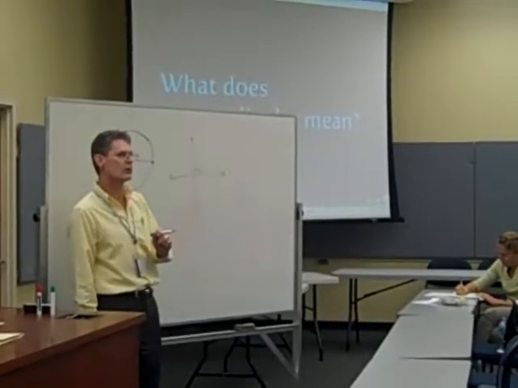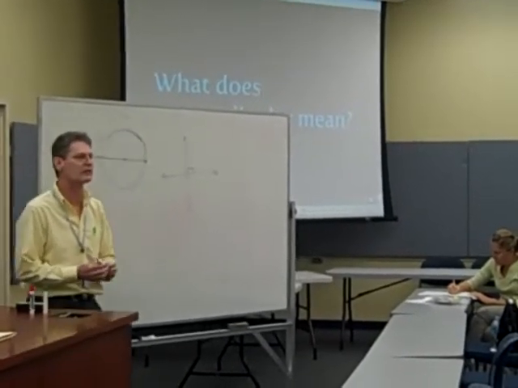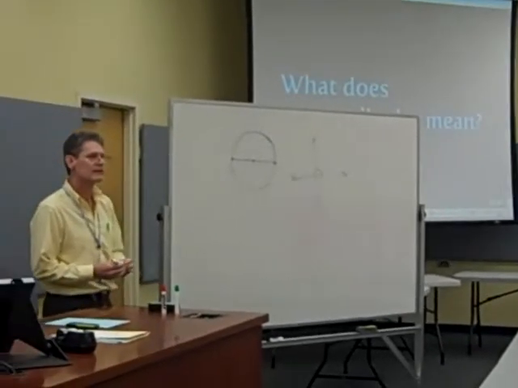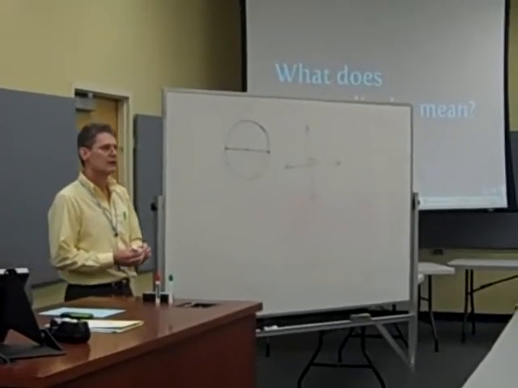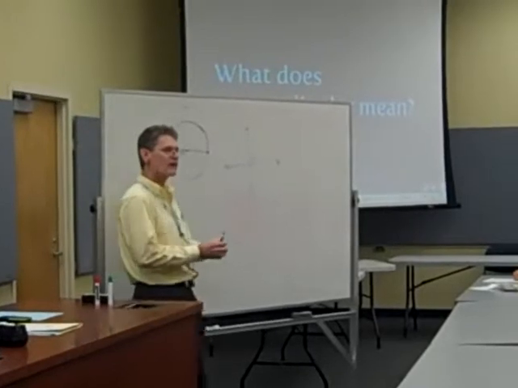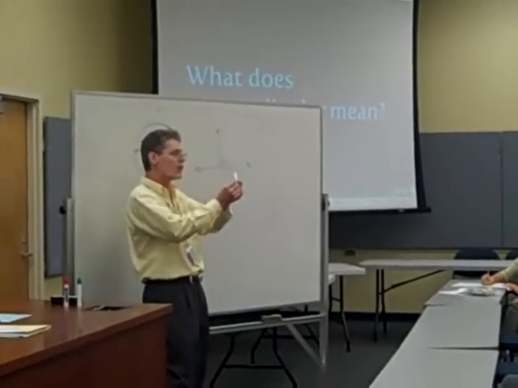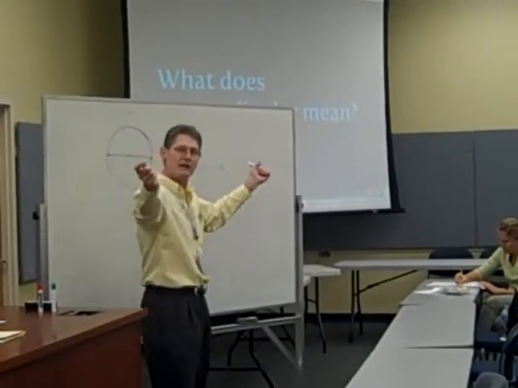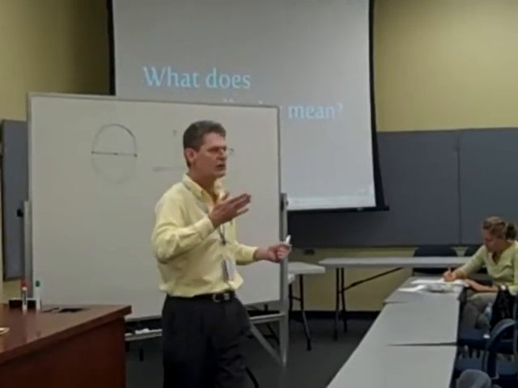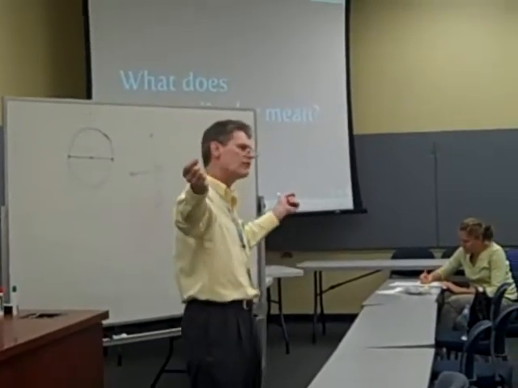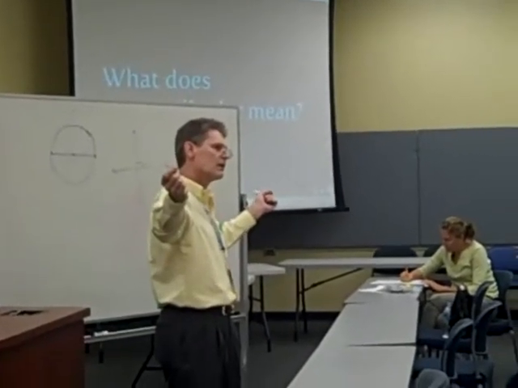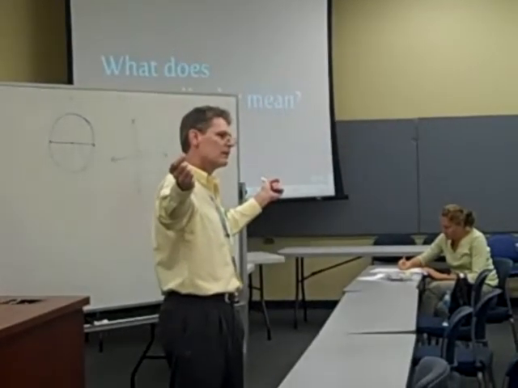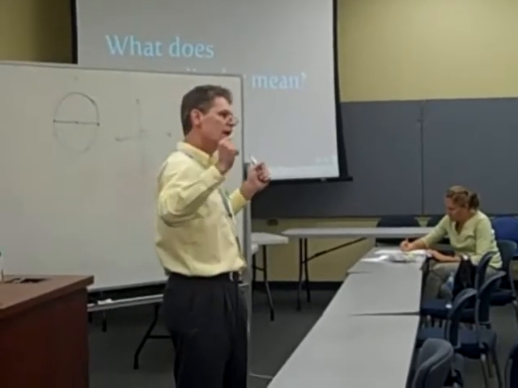And what does the term bisect mean? It cuts it in two. So with perpendicular, if we've got an infinite line and you cut it in two, how do you know where the center is if it keeps on going forever? You really don't.